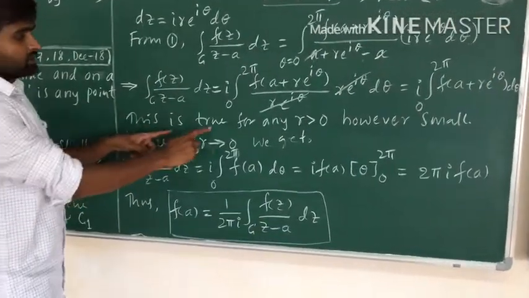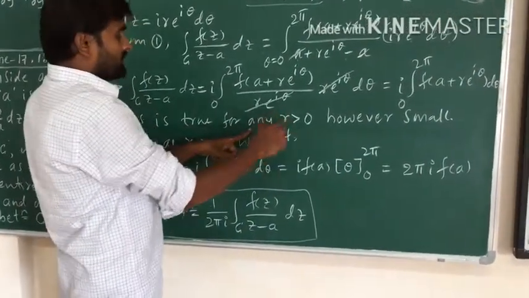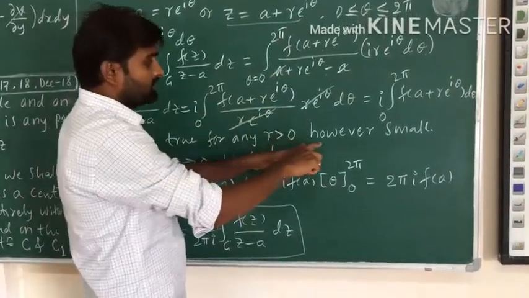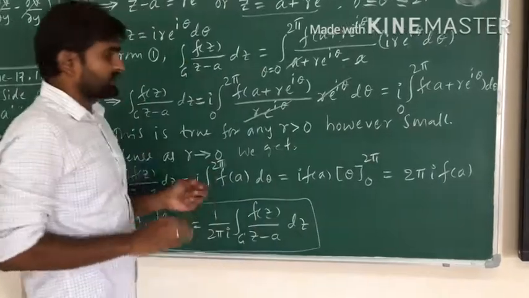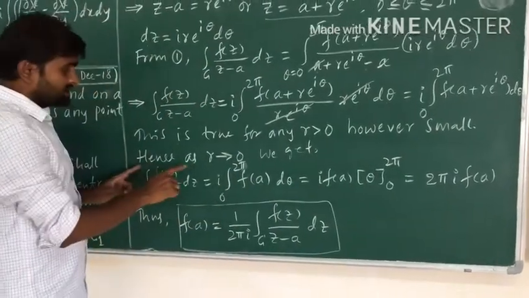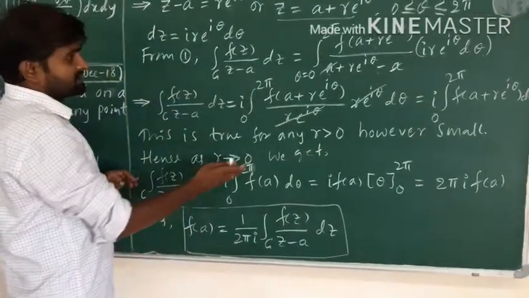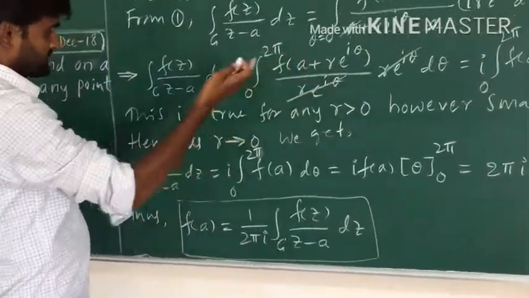This is true for any r greater than 0, however small, so small is better. Hence, as r tends to 0, just replace r equal to 0 in this relation.